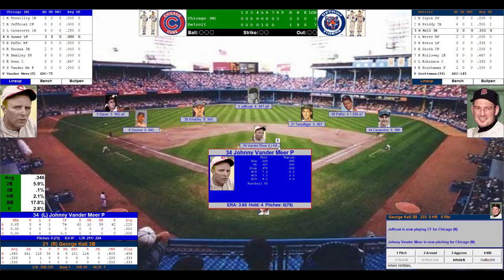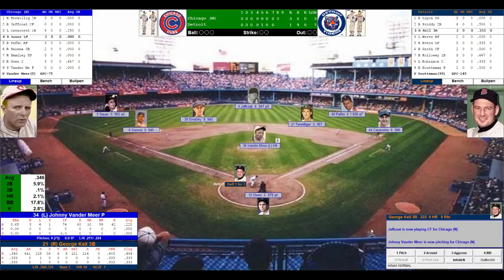Johnny Vandermeer, 3 wins, 4 losses, 1 save, 3.65 earned run average in 1950. Does have control issues though. He walked 59, struck out 42. He will face Kell, Wertz, and Evers for the Tigers here in the bottom of the 8th, who now trail by 2 runs. Here's the pitch by the lefty Vandermeer.